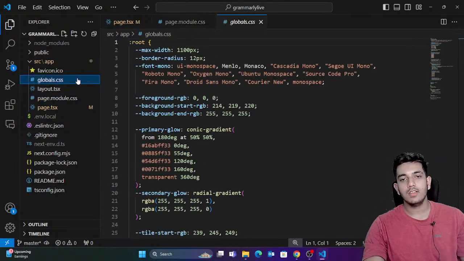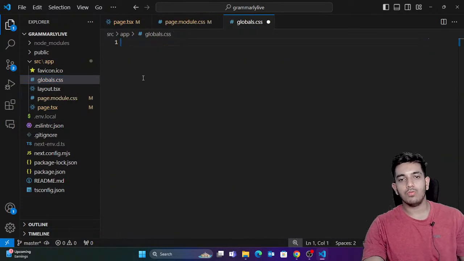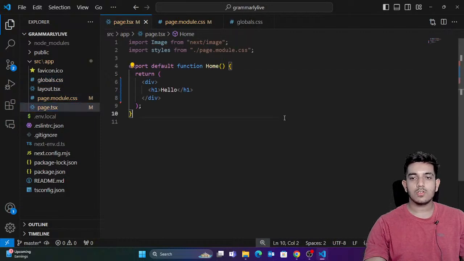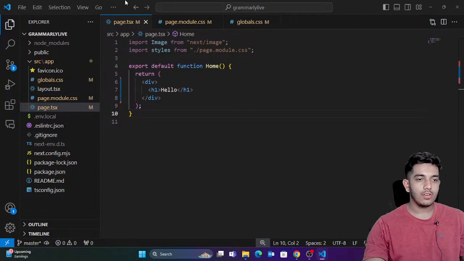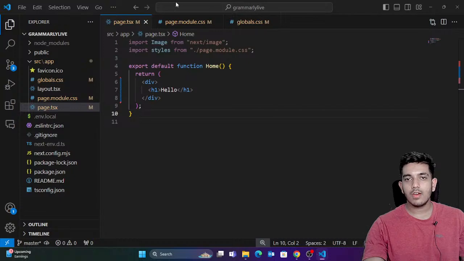Okay, just remove this, and also from global css just remove the things. Okay, that's it. Now we have page.tsx. Let's try to use this, guys. Okay, so how we can use this? Very simple. I just need to type the command npm run dev.